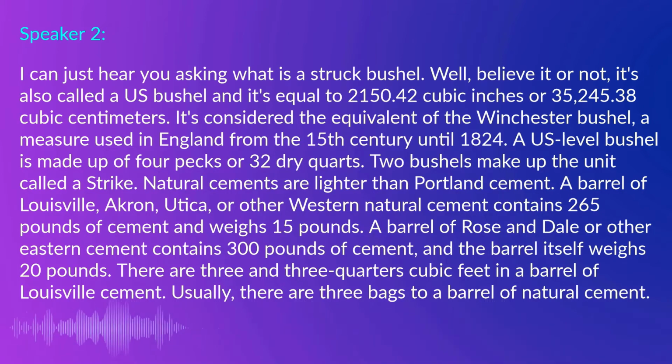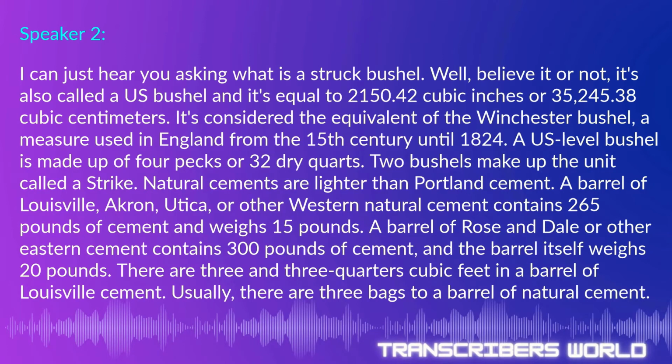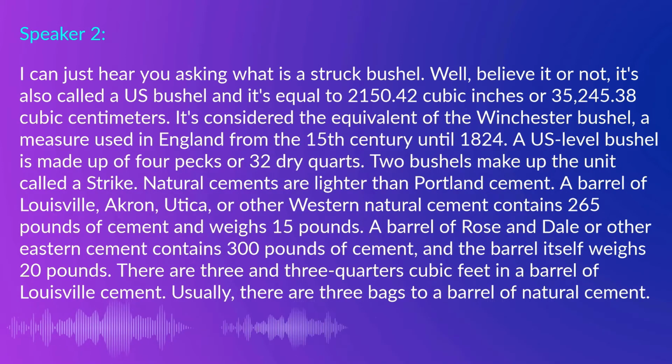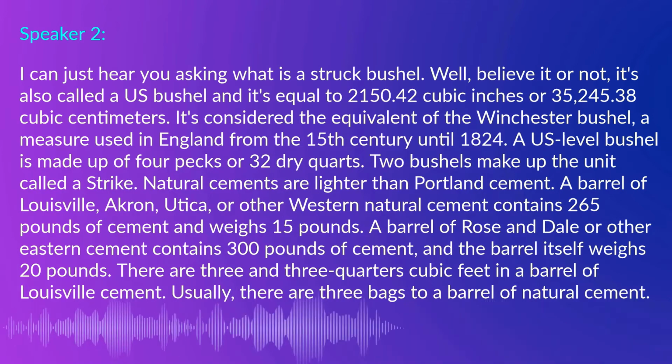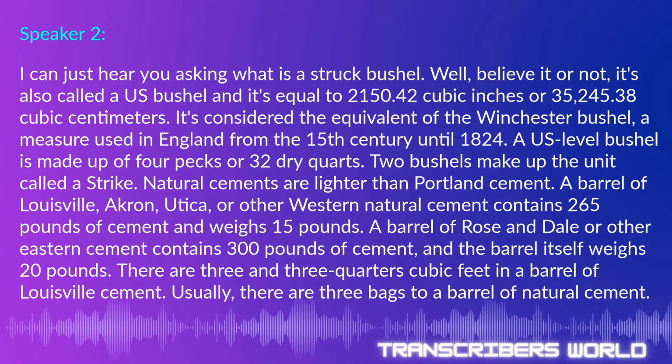Natural cements are lighter than Portland cement. A barrel of Louisville, Akron, Utica, or other western natural cement contains 265 pounds of cement and weighs 15 pounds. A barrel of Rosendale or other eastern cement contains 300 pounds of cement, and the barrel itself weighs 20 pounds. There are 3 3/4 cubic feet in a barrel of Louisville cement. Usually, there are 3 bags to a barrel of natural cement.